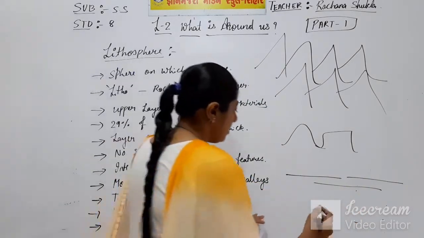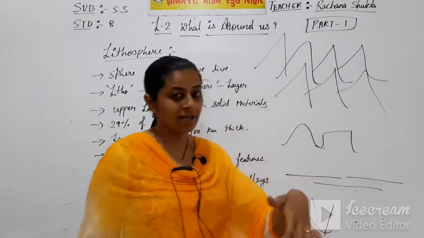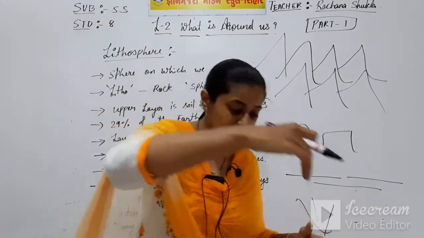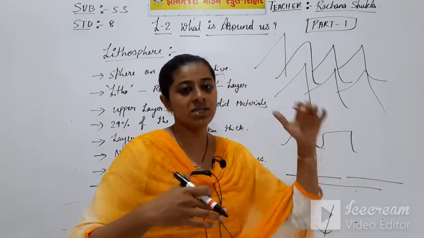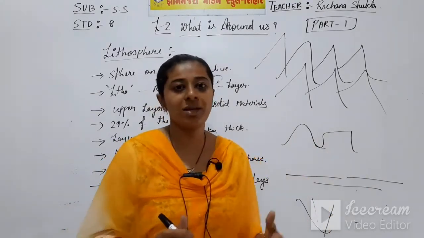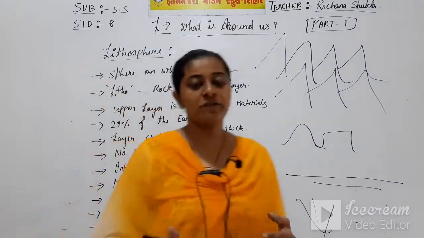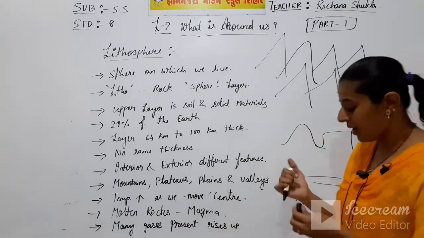And the valleys. When you climb the mountains, you can see down the distance between the two mountains, the inward portion, that is known as a valley. So we have different forms of lithosphere: mountain, plateau, plains and valleys.